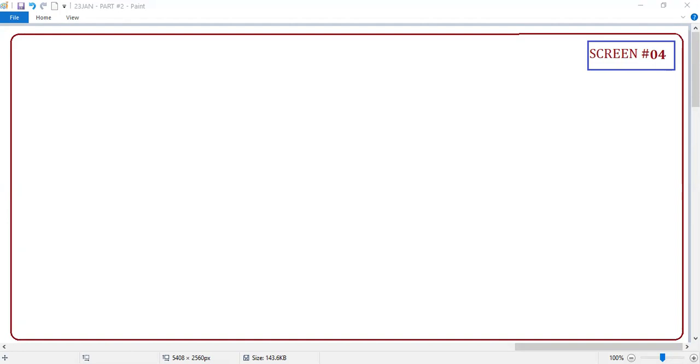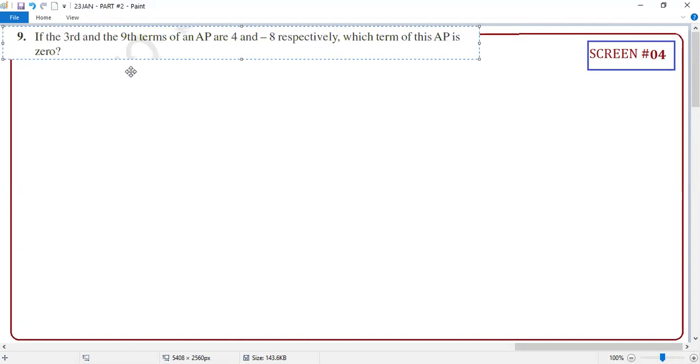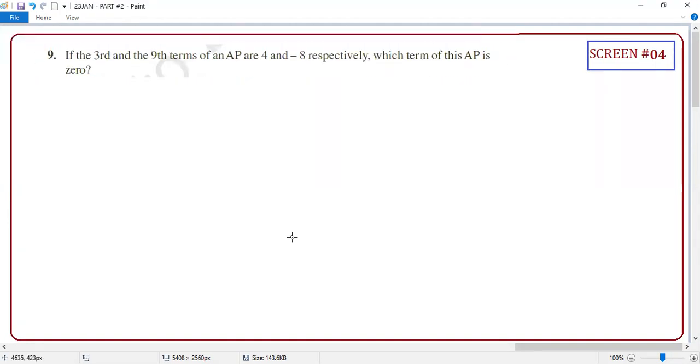Question number 9. I don't know what is that. Let me read this question. If it is easy, then we'll move. If the third and ninth term of an AP are 4 and minus 8 respectively, which term of this AP is 0?